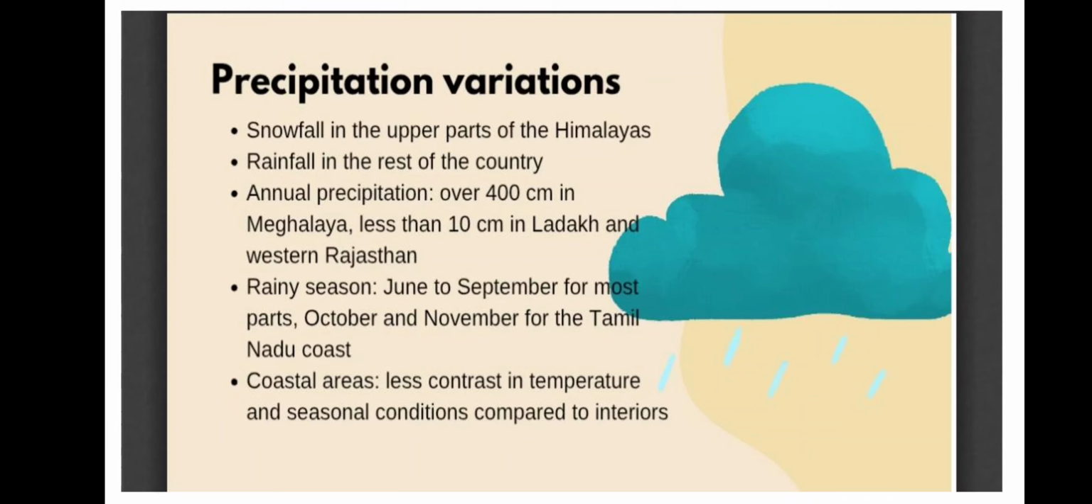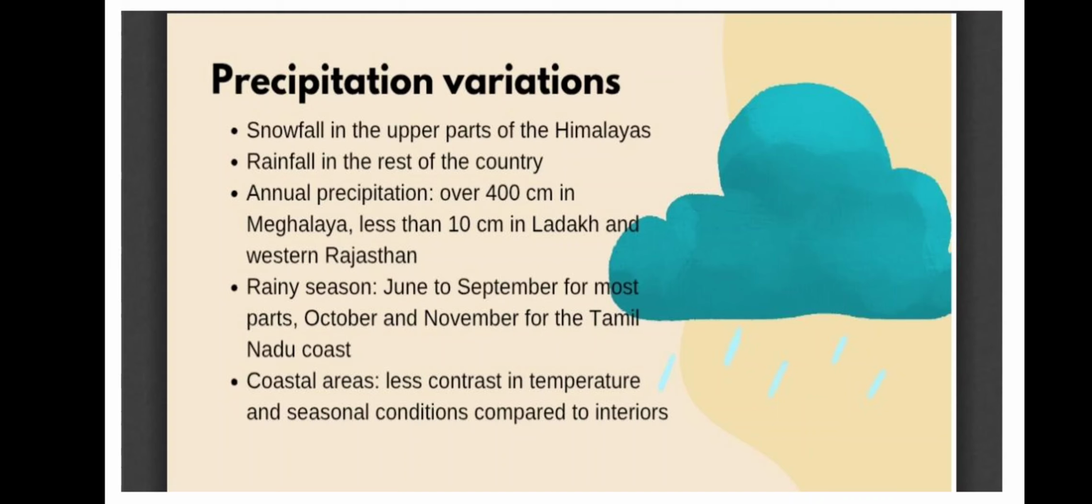Okay, now we'll talk about the precipitation variation, which means somewhere in India you will find rainfall, somewhere you will find snowfall. Okay, so let's see where we find what. Snowfall in the upper parts of Himalaya, because there are low temperatures throughout the year. And then we talk about rainfall in the rest of the country. We see it in high amount or low amount, but everywhere in the country except some mountainous regions, we see rainfall happening.